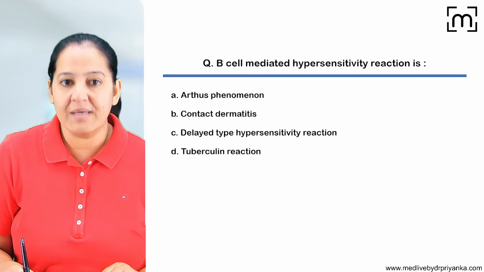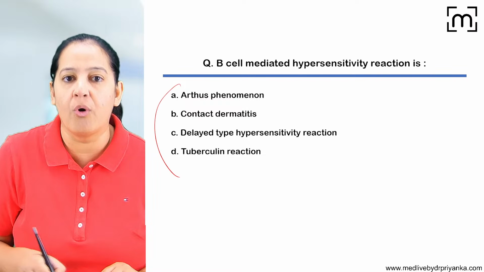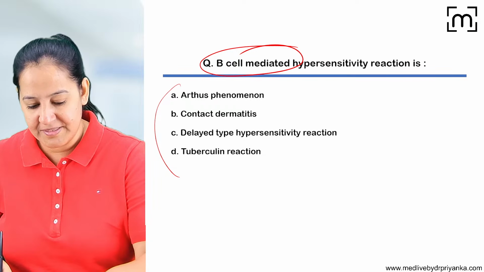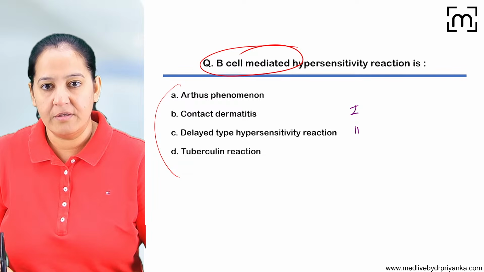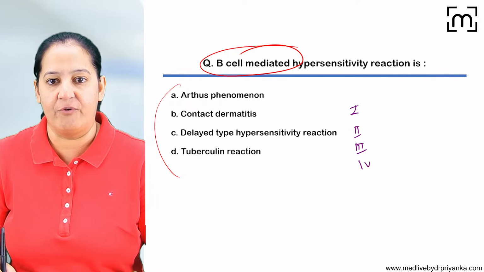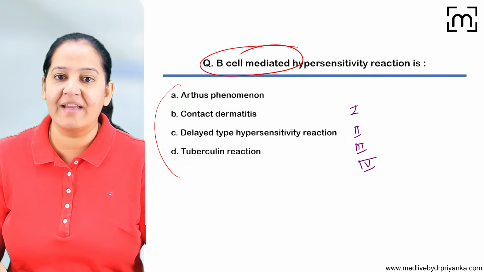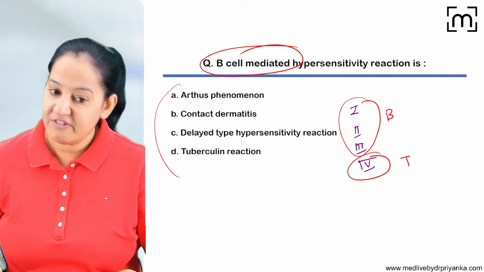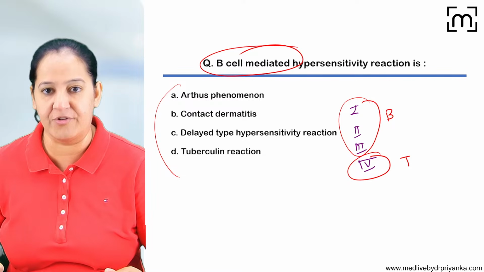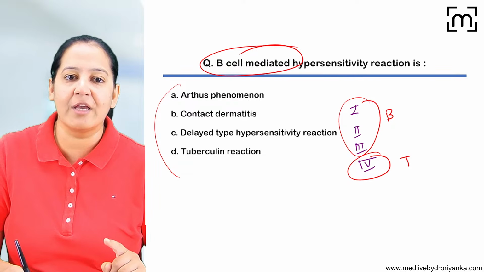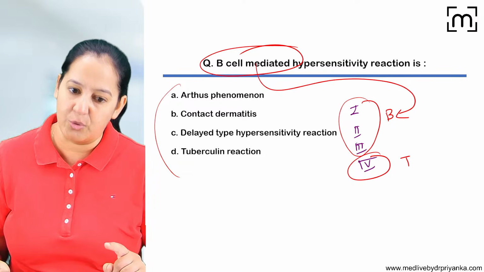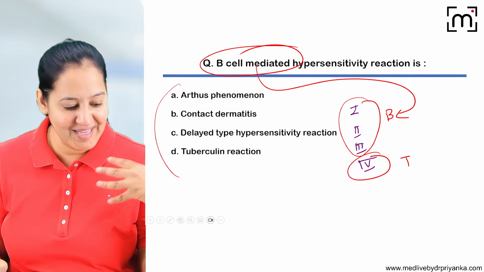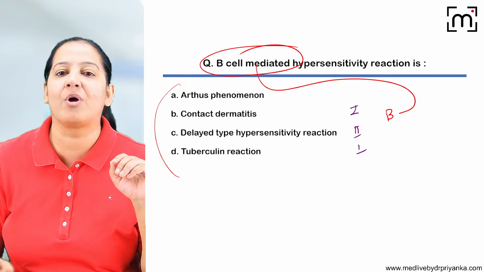Write down. So I'm asking you a question, which among the following 4 is a B cell-mediated hypersensitivity? Now there are 4 types of hypersensitivity, 1, 2, 3, 4. Among them, if you know the mechanism, first 3 involve the B lymphocyte and the last one involves the T lymphocyte. First 3 are humoral, the last one is cell-mediated. So indirectly, I'm asking you which among the following is 1, 2, 3. Or indirectly, I'm asking you which of the following is not type 4. So it's an indirect way of asking which of the following is not type 4.